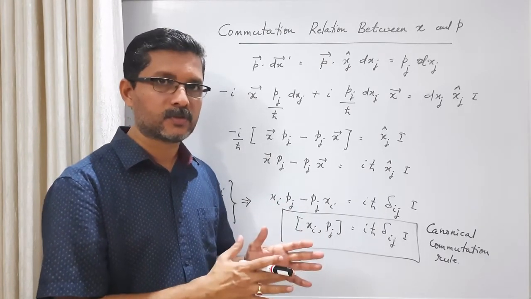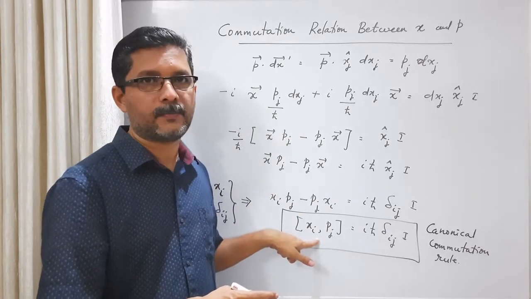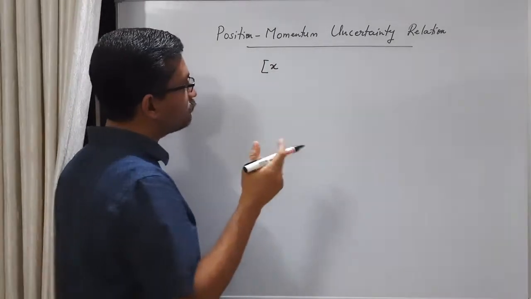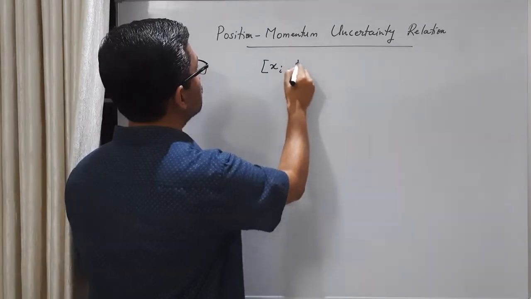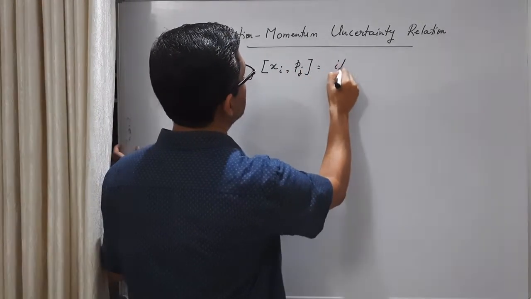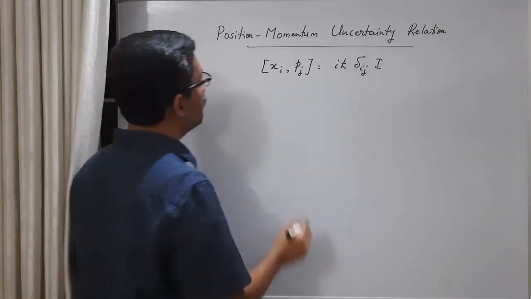We started with a postulate, that means postulating the first step is equivalent to postulating this step. So the commutation relation between two canonically conjugate variables is obtained as [xi, pj] equals i h-cross delta ij times identity.